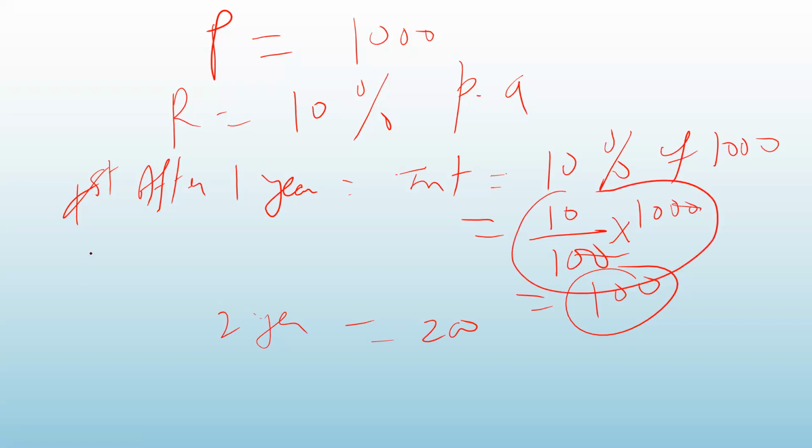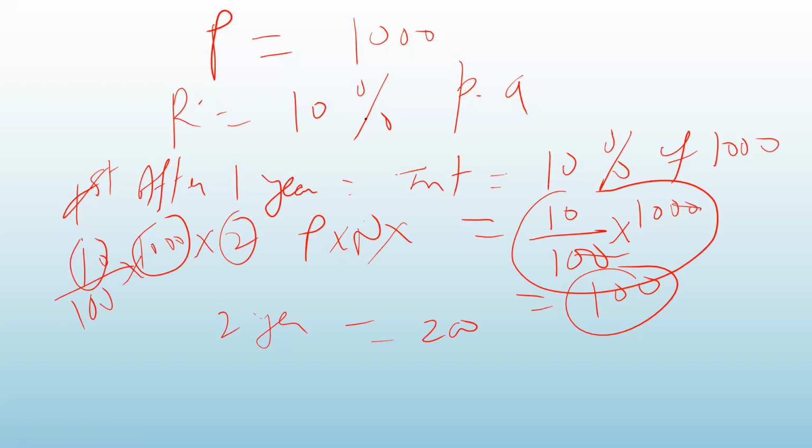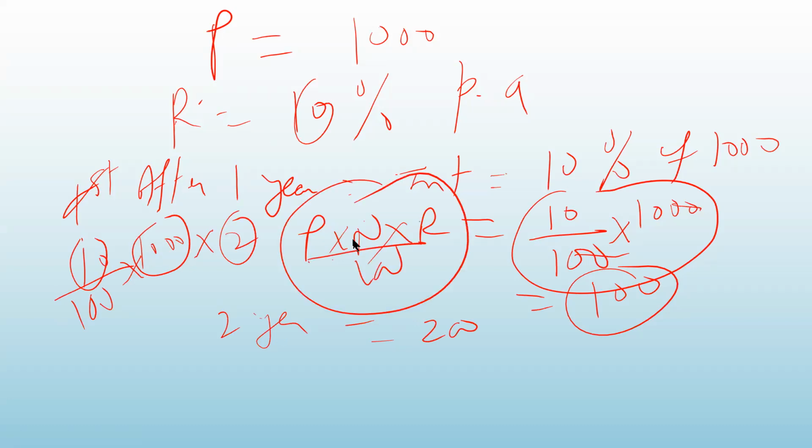10 upon 100, this was the interest for 1 year. 10 upon 100 into 1000. In that, I am multiplying it by number of years. So what was this 1000? It was P. What is this 2? It is number of years. And what was this 10? It is the rate of interest, which I have denoted by R, and this divided by 100. So this is how I get this formula for interest: P into N into R divided by 100. So this is what I have written here.